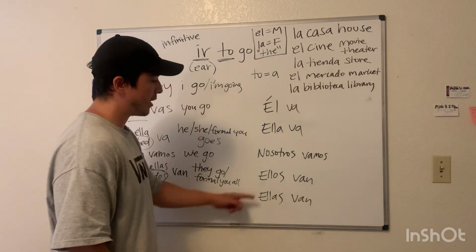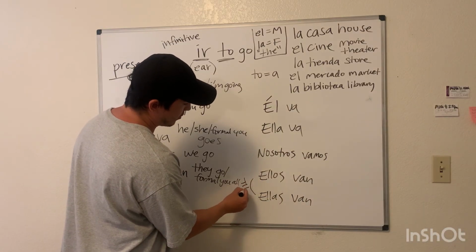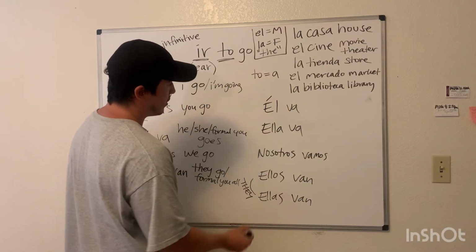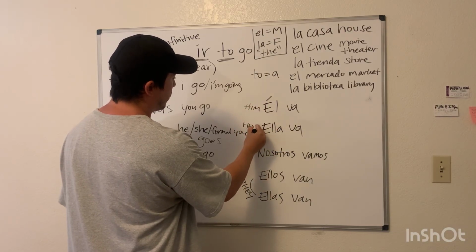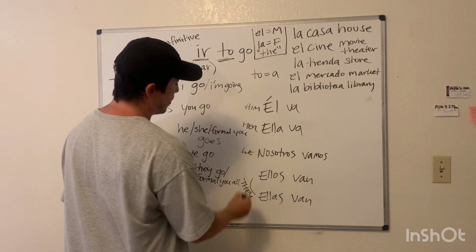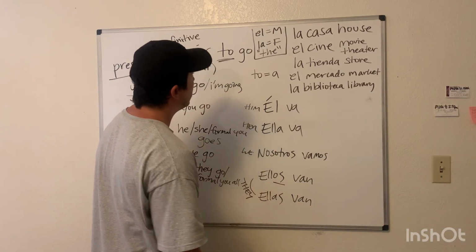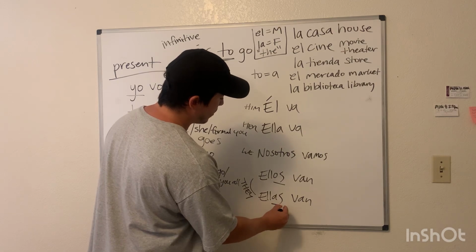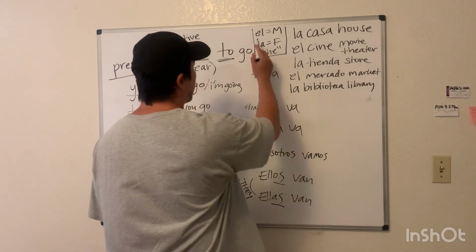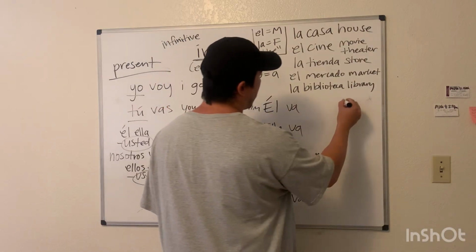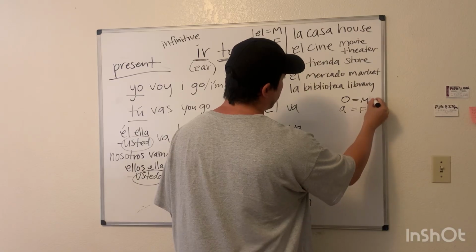Again, the difference: these both mean they. This is him. This is her. This is we. These both mean they, but one is masculine with the O, and one is feminine with the A. So generally, the O is masculine, and the A is feminine.